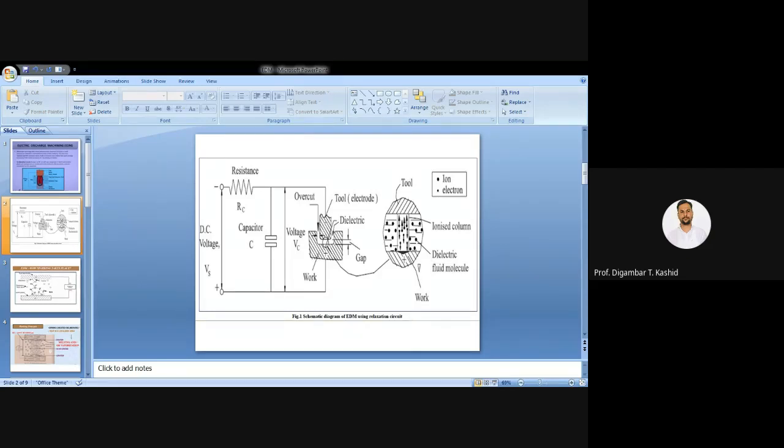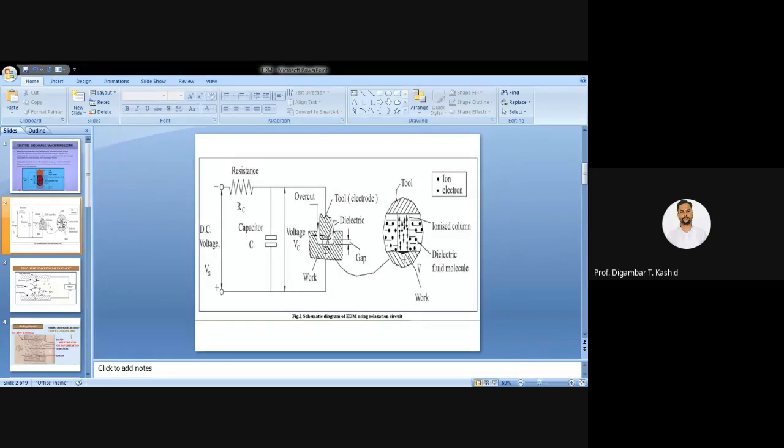You can see the ionized column I have shown here. That means hitting of the electrons toward the anode and hitting of ions toward the cathode. Whatever displacement of travel there is, that happens in that column, which is called the ionized column. There is a huge flow of electrons and ions in that ionized column, and when they hit, within a very small time, in a microsecond time, this sparking occurs.